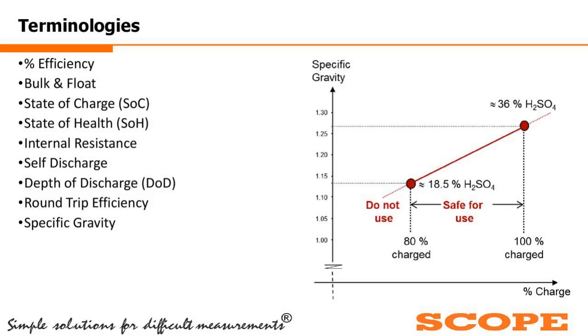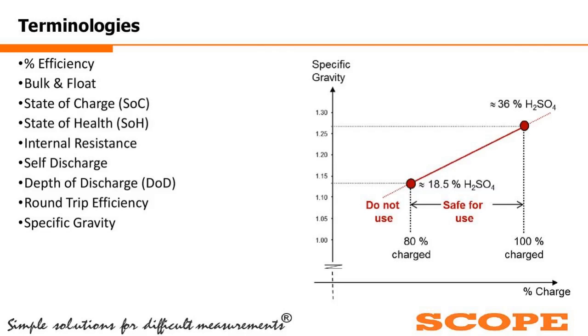Specific gravity. The definition of specific gravity is the ratio of the weight of the electrolyte and the weight of an equal amount of water. That is defined as the specific gravity.